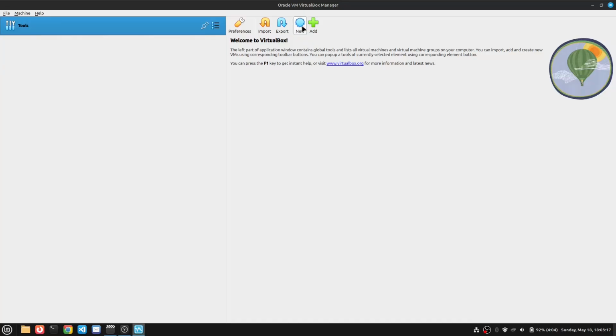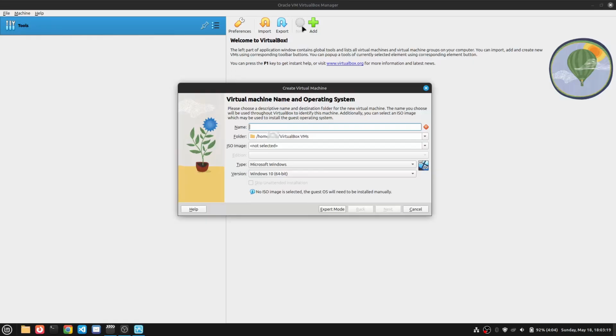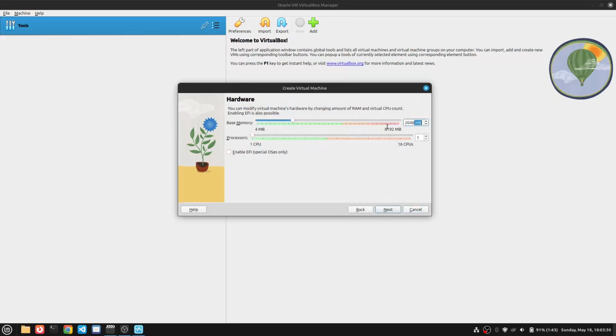Open VirtualBox and click the New button on the screen. Type a name for the virtual machine. Here, Parrot is my name for the virtual machine. Select your ISO image of Parrot. Press the next button. Allocate your memory and CPU cores for the virtual machine.